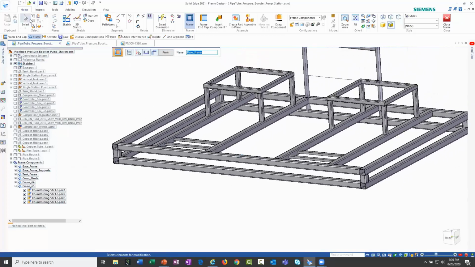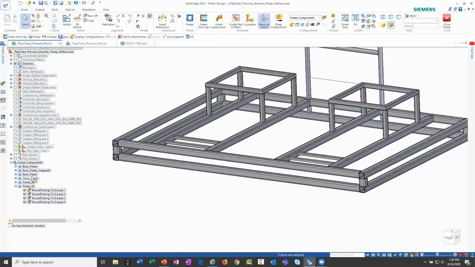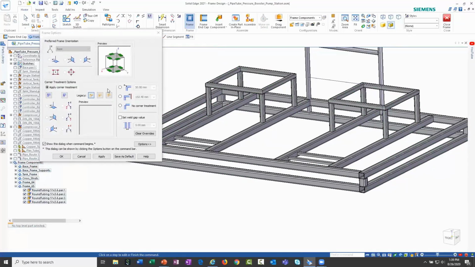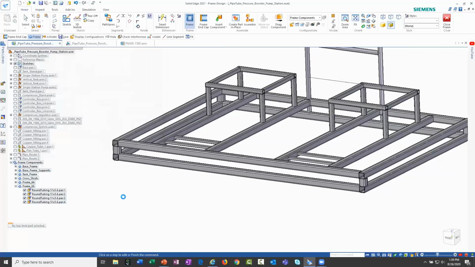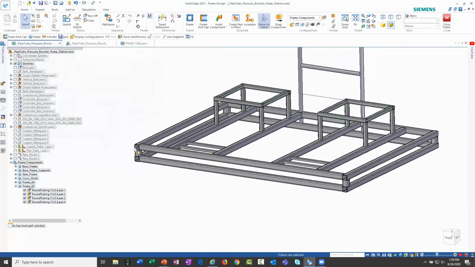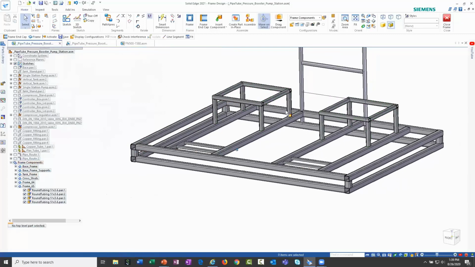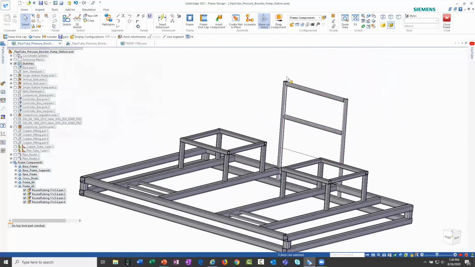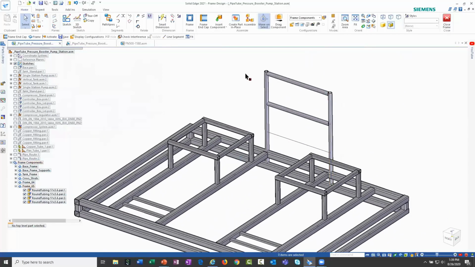I'm going to do the same thing to the tank frame. So if I click on that and make a modification to that, go into the options, I'm going to change those to a butt condition from a miter as well. And we'll apply that. This time I'm going to have those opened up in a different direction than the ones from the base frame. So as you see here, again, the base frames are opened here in this direction. The tank frames are open here in this direction. And then the frame that we worked on earlier, it's opened up here on the top.